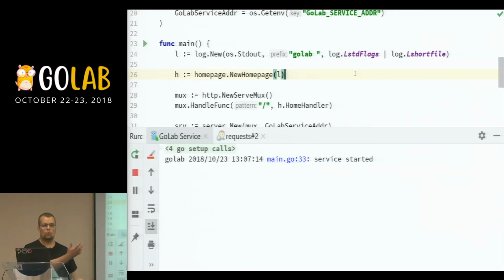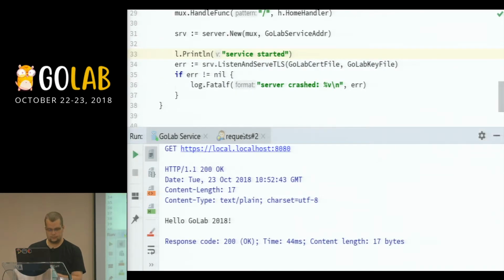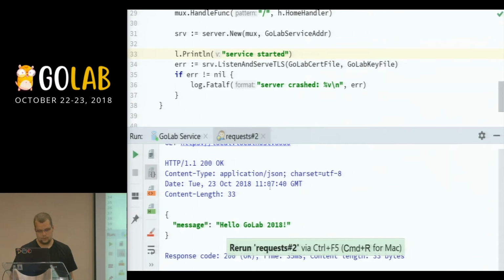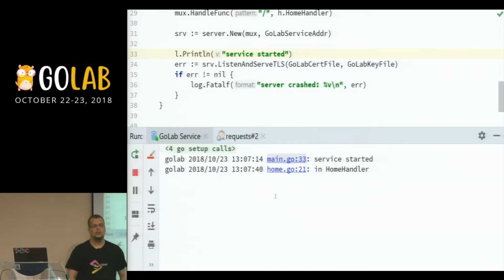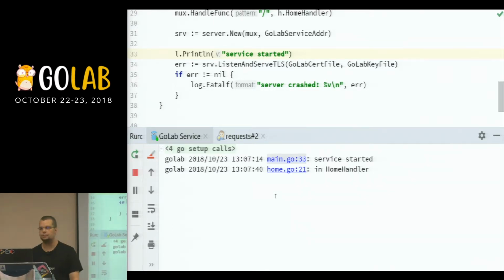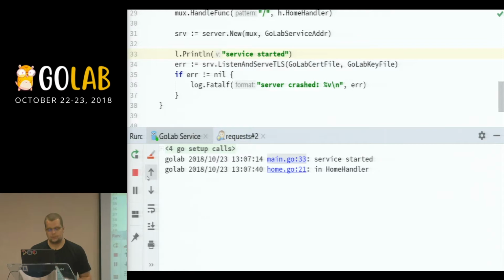So I know where that message comes from, I know how to navigate it, and so on and so forth. And if I do a request, so if I go back here, so this one still worked. And more so, I have the line where that message came from, right? So that's cool, right? We now have logging in our application, but we can do even better.